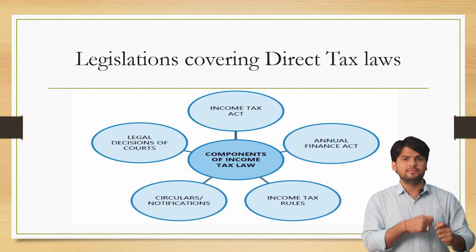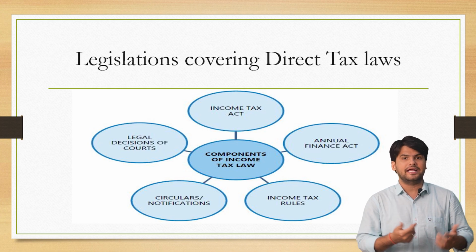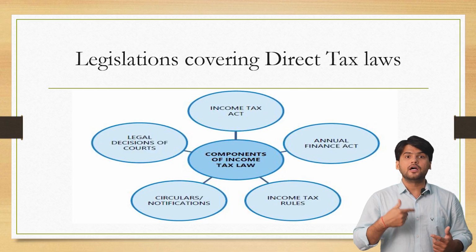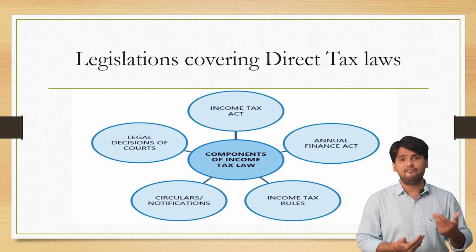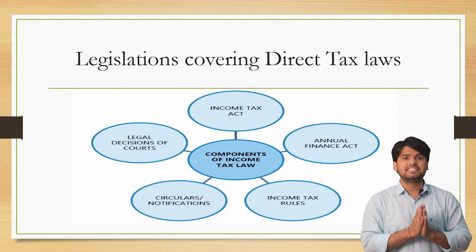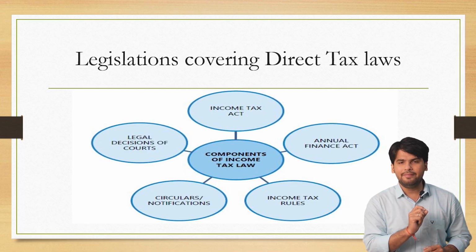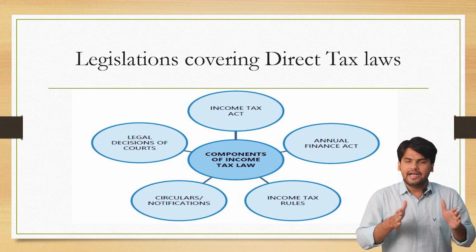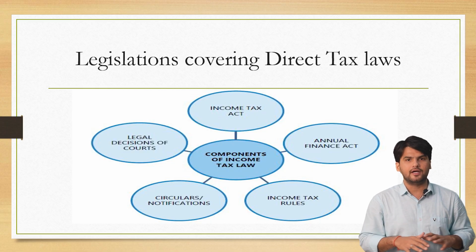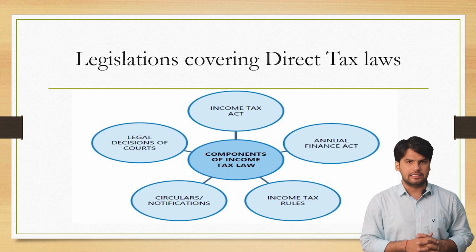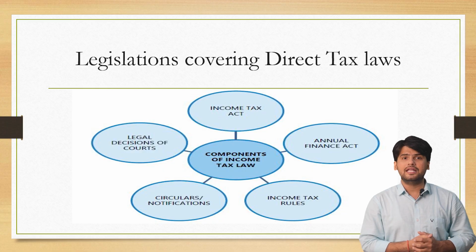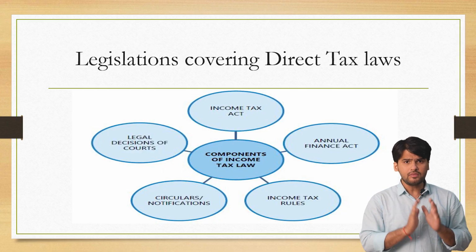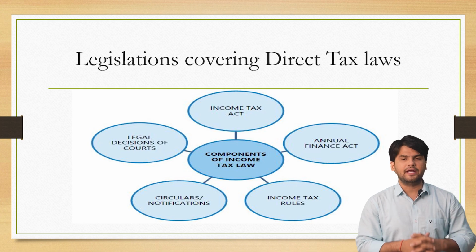Not only that, sometimes there are confusions about the interpretation of the law. So for clarifying the interpretation, there are a lot of circulars, notifications, clarifications. Those are issued by CBDT. Now what is CBDT? CBDT stands for Central Board of Direct Tax. Okay, it is a governing authority which looks after the income tax regulation in the country. Very regularly they bring up circulars, notifications and clarifications for the clarity of the interpretation of the law.